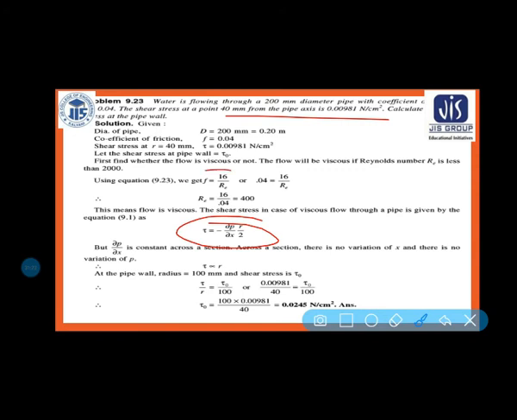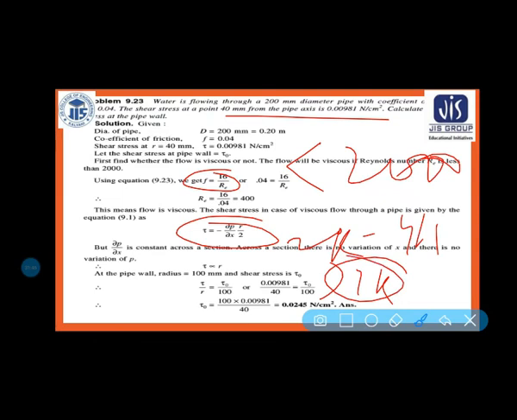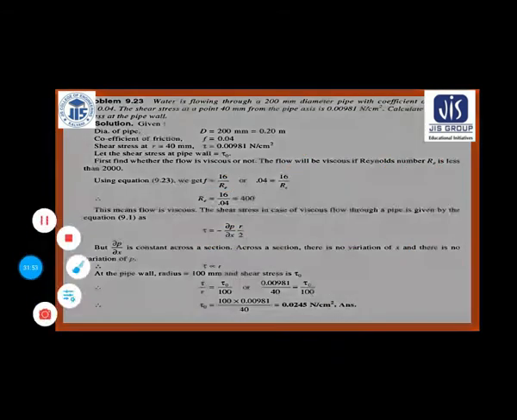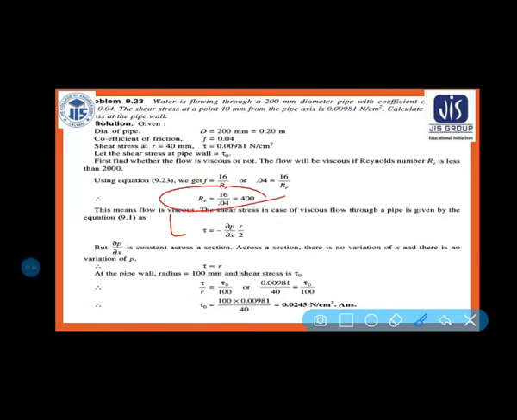So F is equal to 16 by Reynolds number, using this formula. The flow will be viscous if Reynolds number is less than 2000; the ranges are less than 2000, 2000 to 4000, and greater than 4000. Greater than 4000 means turbulent flow, less than 2000 means laminar flow, and 2000 to 4000 means transition state. Okay, so the value of Reynolds number is equal to 400, so we can say this is viscous flow or laminar flow.